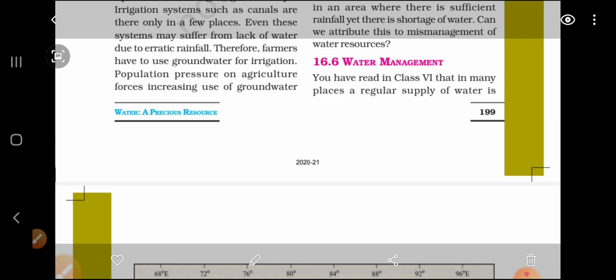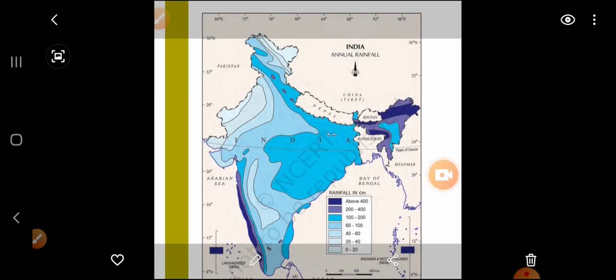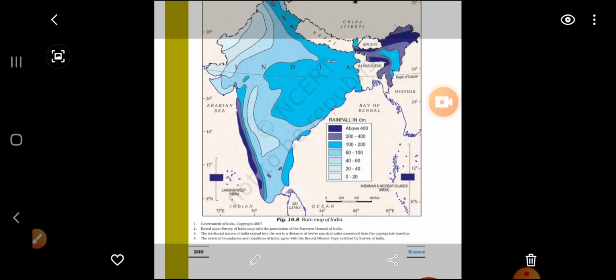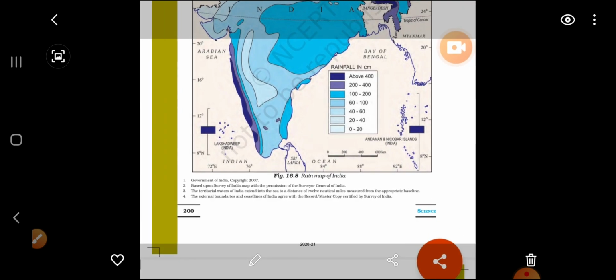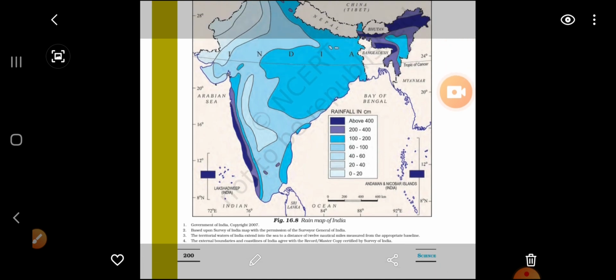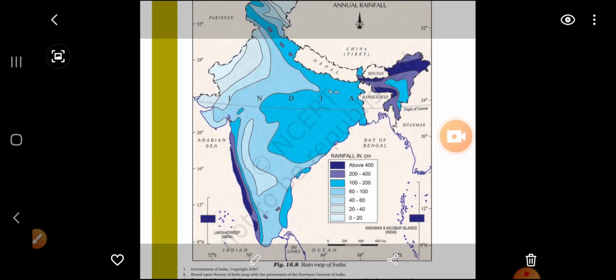Now here you can see a map which tells you the rain percentage of different places. Somewhere there is very heavy rain and somewhere there is a scarcity of rain. So this map shows where the rain is maximum and where it is less. This is the rain map of India. Dark blue is above 400, then 200 to 400, then 100 to 200, and very light lines are for 0 to 20. So you can see which place is getting more rain.